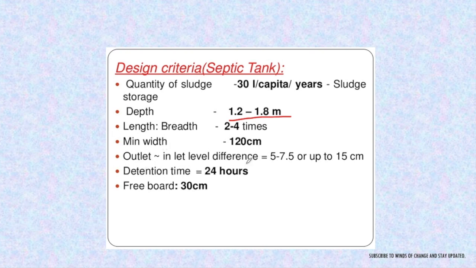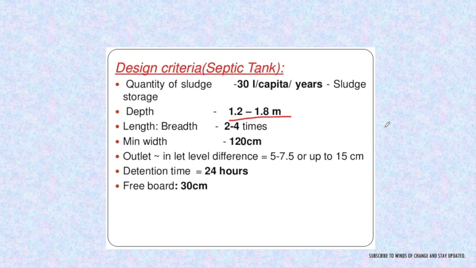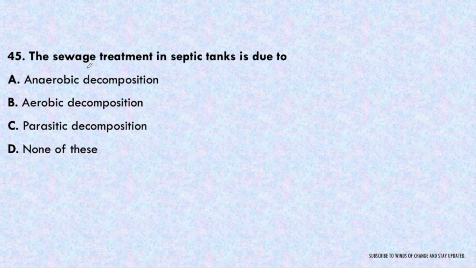Outlet to inlet level difference should be 5 to 7.5 or up to 15 centimeter, which we have already seen. The outlet invert level is kept 5 to 7.5 centimeter below the inlet invert level. Retention time is 24 hours and freeboard that has to be provided is 30 centimeter. Moving on to next question. The sewage treatment in septic tank is due to anaerobic decomposition, aerobic decomposition, parasitic decomposition, or none of these. In the septic tank, the treatment process will occur in absence of oxygen, so it will be anaerobic decomposition.